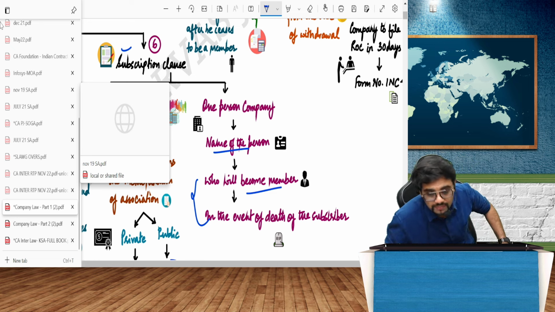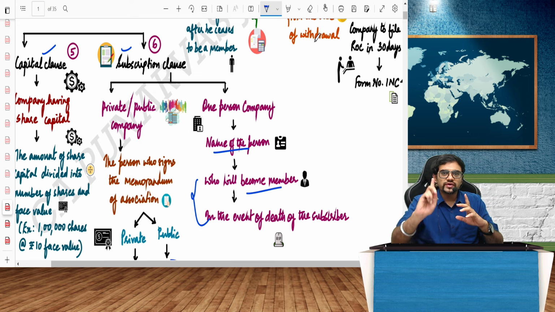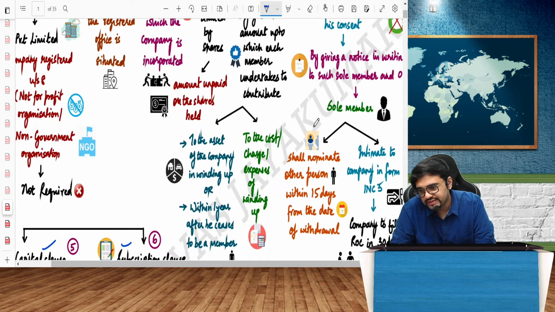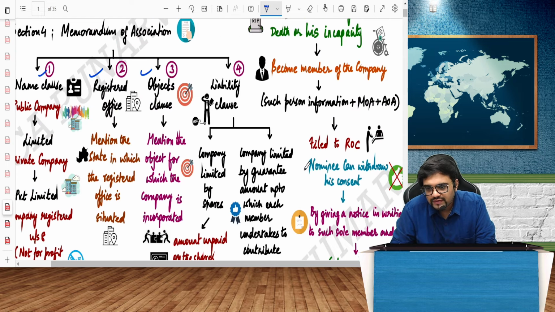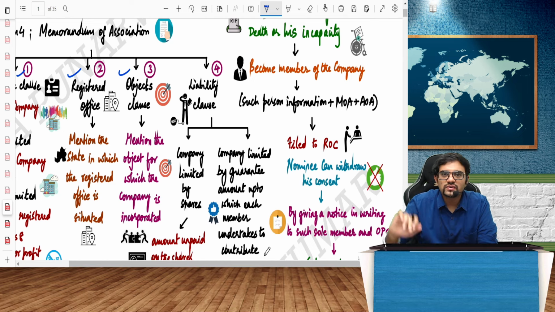So to ensure that perpetual succession is there, what they have done is they have also inserted something called a nomination clause, where one person has to come in in the event of your death. That's it. That will be filed with the ROC, and that person has to give his consent saying that, yes, in case this person dies, I will take over the company. He has to say that. That is what it is.